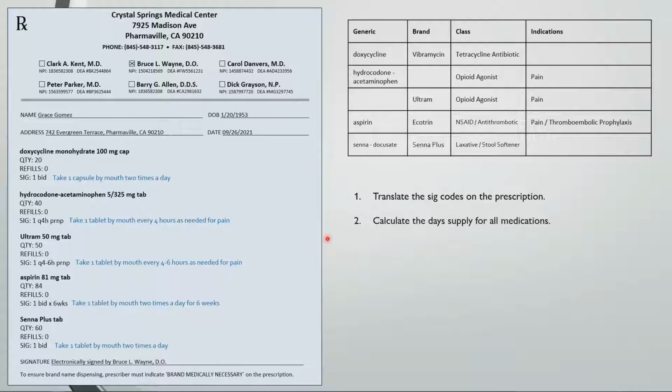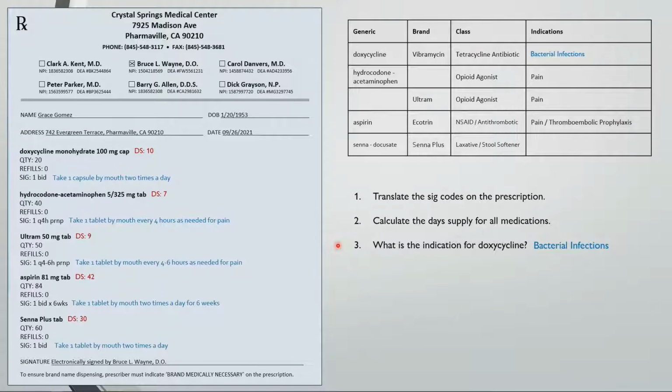Now calculate the day supply. Pause the video if you need a second. For most medications, you'll generally want to round up on the day supply, especially for controlled medications, but sometimes you can round down depending on insurance limitations. Moving on to the table, what is the indication for doxycycline?